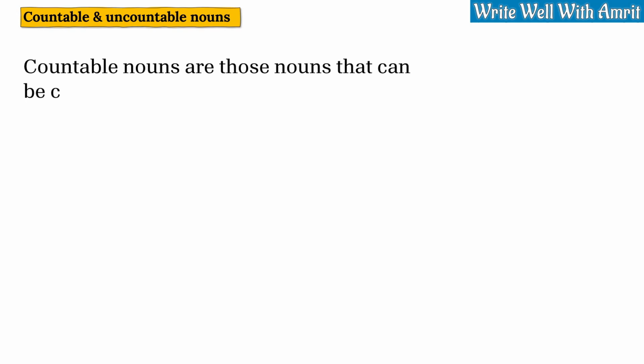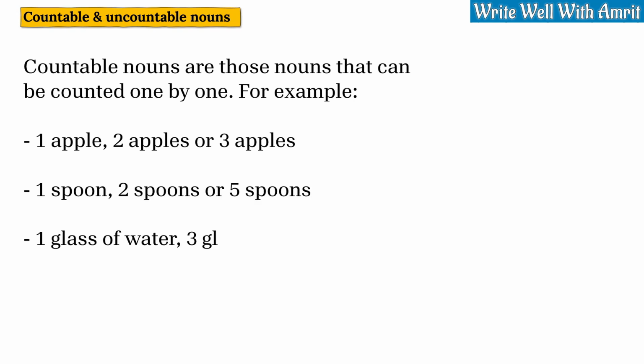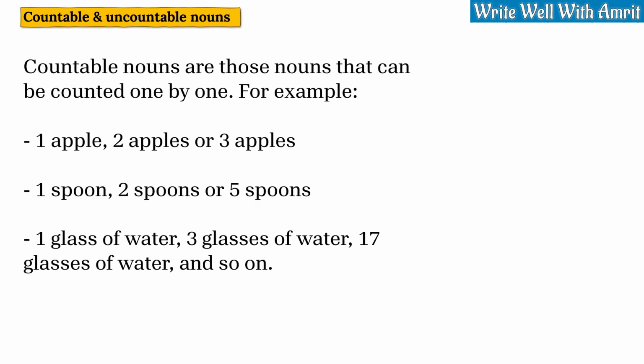Countable nouns are those nouns that can be counted one by one. For example, one apple, two apples, or three apples. One spoon, two spoons, or five spoons. One glass of water, three glasses of water, 17 glasses of water, and so on.